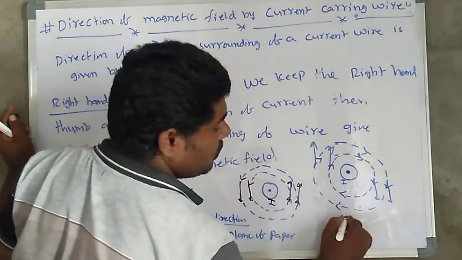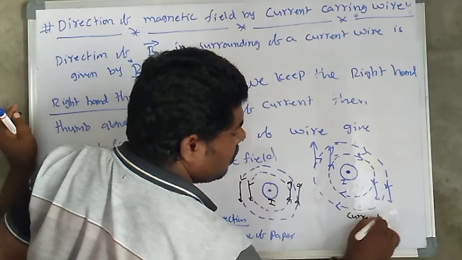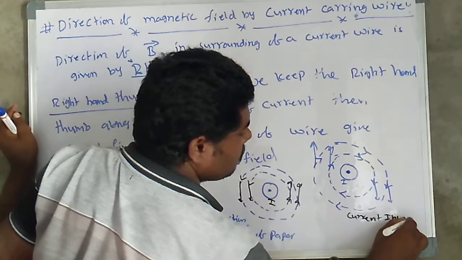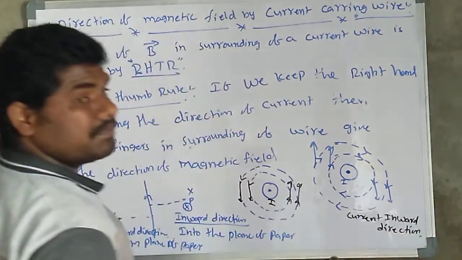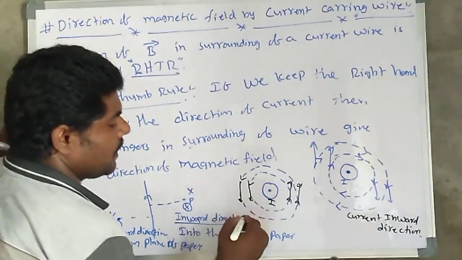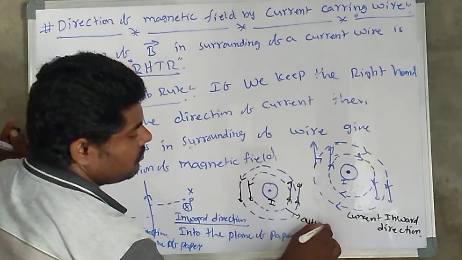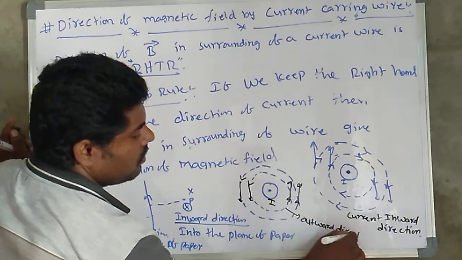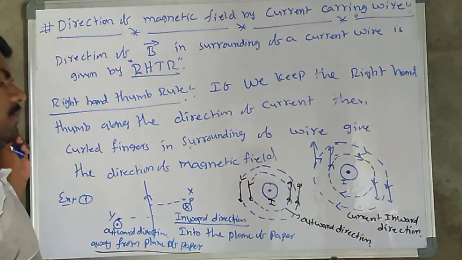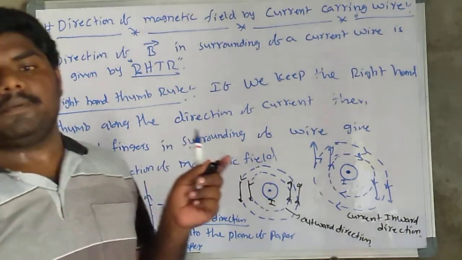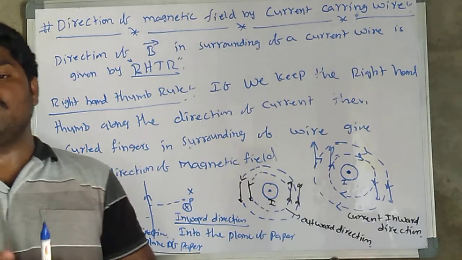Here the current is into the plane of paper, the inward direction. Inward direction means into the plane of paper. Here the current is in the outward direction. Outward direction is nothing but away from the plane of paper. You may remember, sometimes they will ask the direction also.